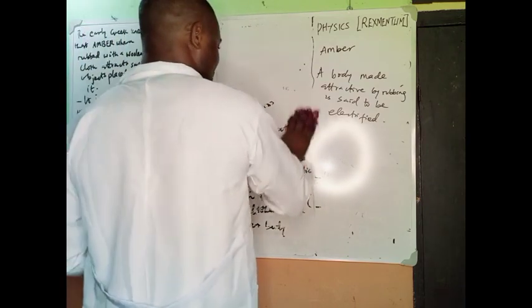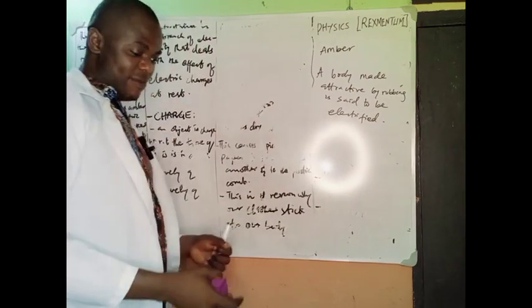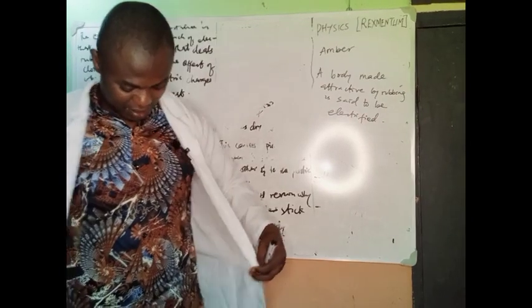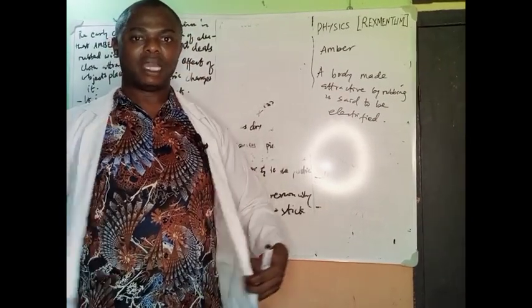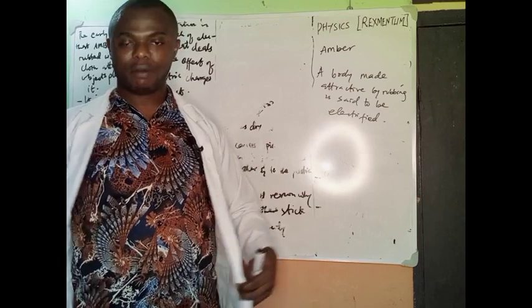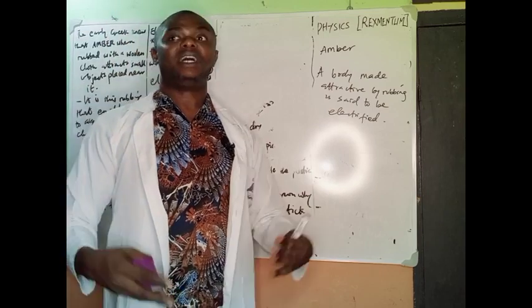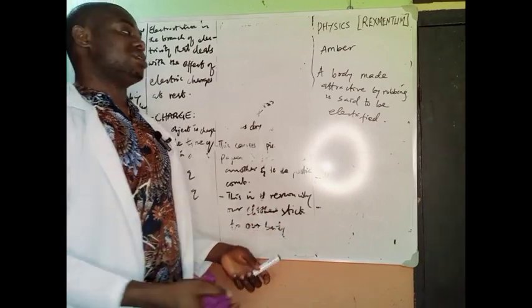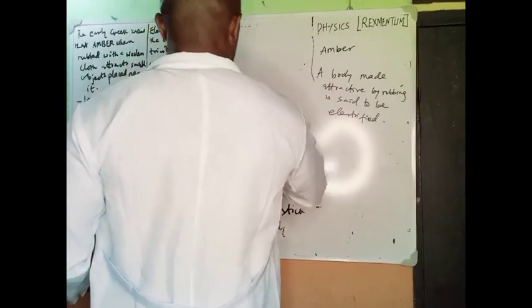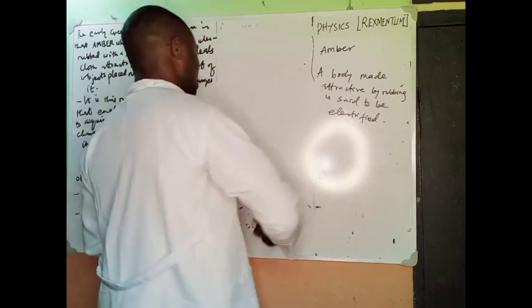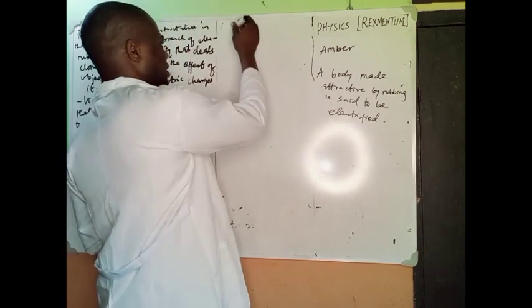Even when you iron your clothes and put them on, it's as if it is pulling or attracting the hairs on your body. These are the observations that we make in our day-to-day activities. So I want us to talk about electrostatics. What is electrostatics?